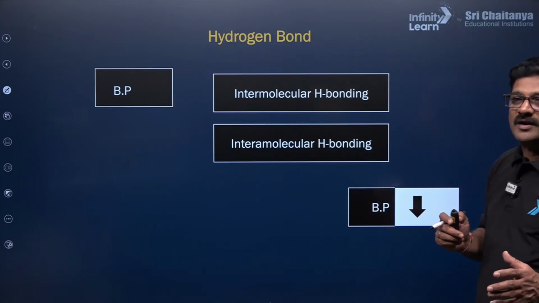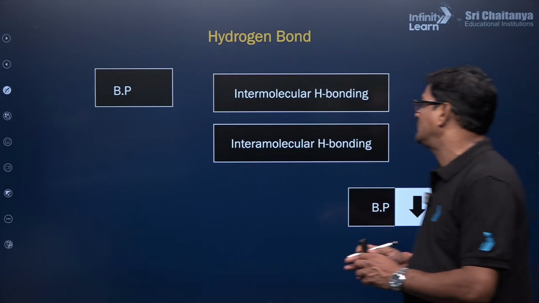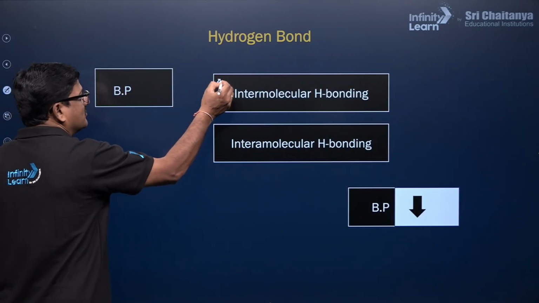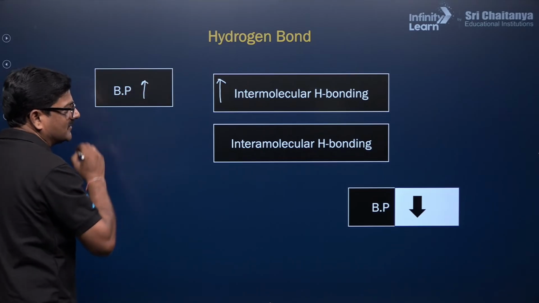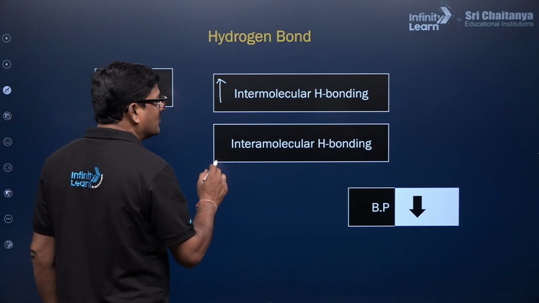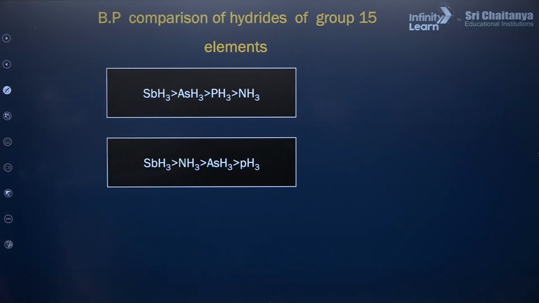Let's see one more. How is hydrogen bonding related to boiling point? Boiling point is directly proportional to intermolecular hydrogen bonding. If intermolecular hydrogen bonding increases, boiling point also increases. And with intramolecular hydrogen bonding, boiling point decreases. You can see the boiling points of elements.